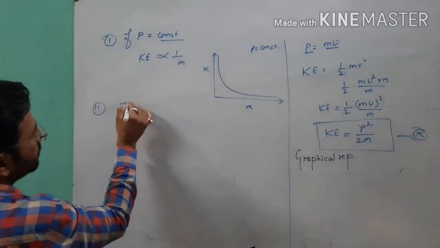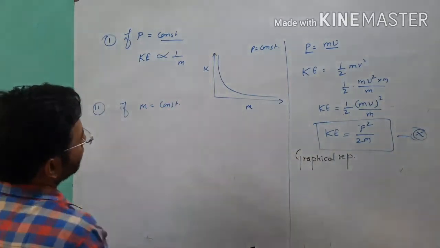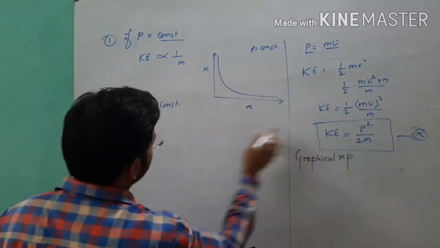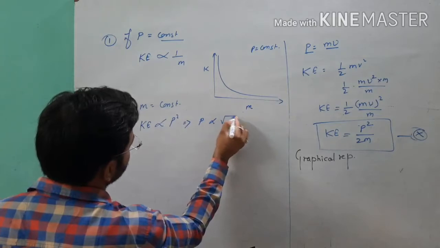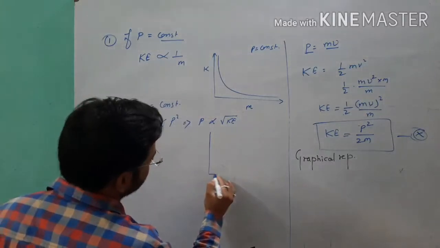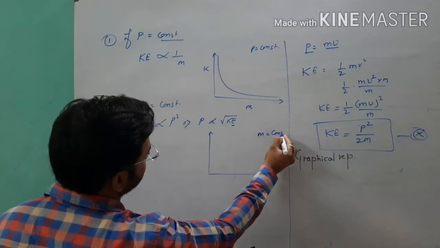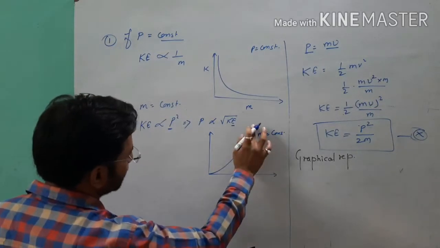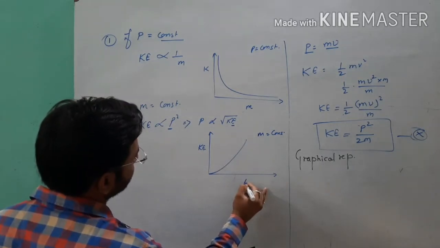And second case, suppose I consider here m is constant. That time you can write here kinetic energy is directly proportional to P square, and from this relation we can write P is directly proportional to square root of kinetic energy. So here, as m is a constant value, this graph will be in the form of a quadratic graph, so this graph will form in this way. Point clear? Kinetic energy, and remember this graph P.